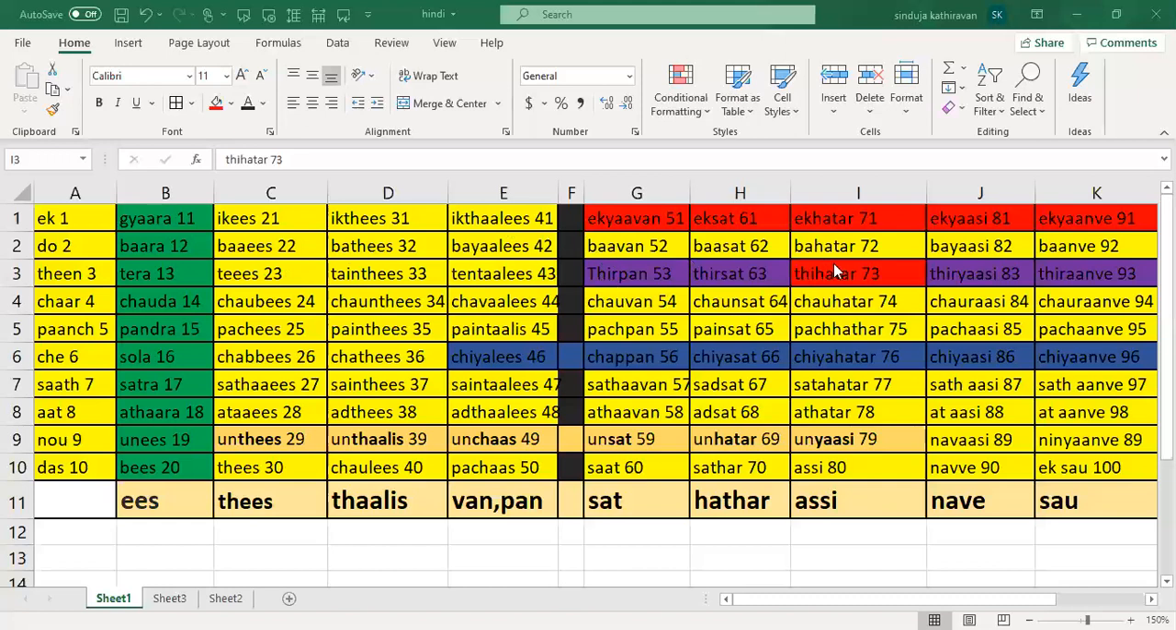But I've highlighted this value here. For 73, though it's falling in the above 50 range, 73 will not be called tir hatar, it will be called ti hatar. That R sound will not come there. That's what you have to note in ik, ba and te.